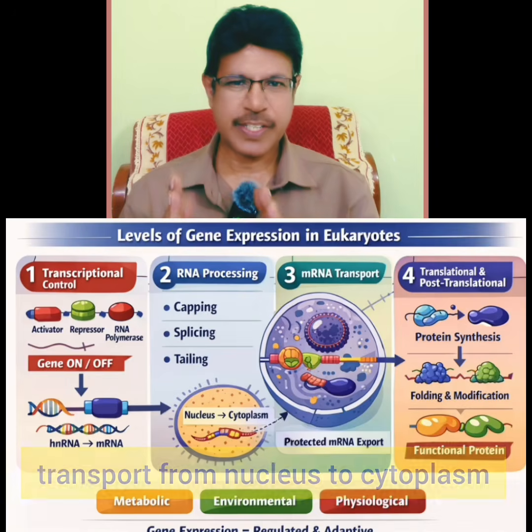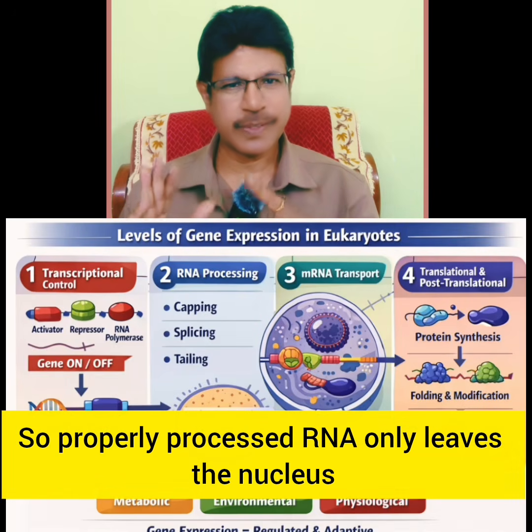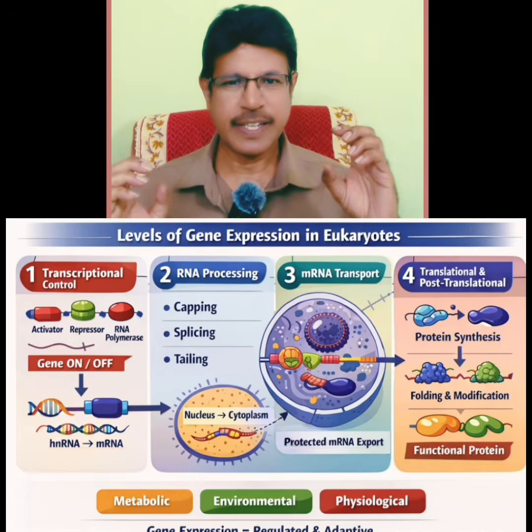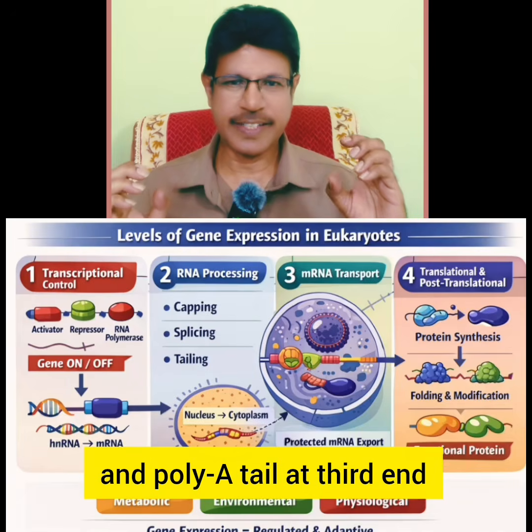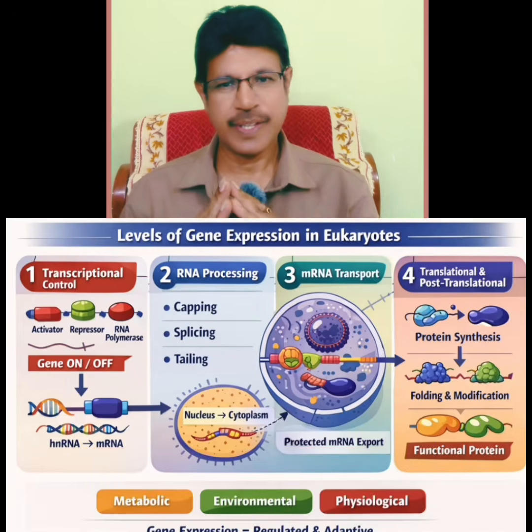Third, transport from nucleus to cytoplasm. Only properly processed RNA leaves the nucleus and enters the cytoplasm, with a cap at the 5' end and a poly A tail at the 3' end. Then only it leaves the nucleus and enters the cytoplasm.